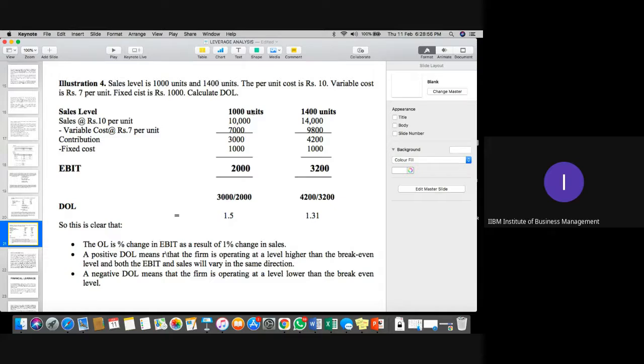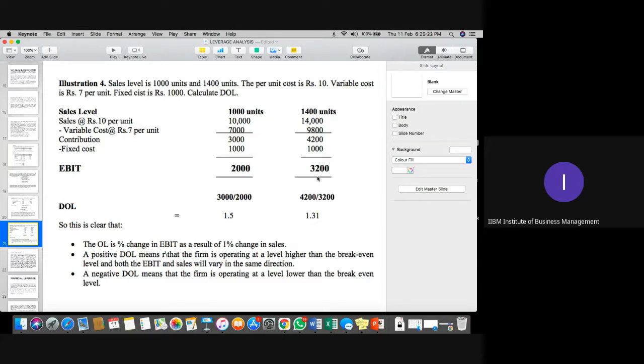Now, in such a case, definitely we can say that the profitability of the company will increase. First of all, you can see that it goes from 2,000 to 3,200, so proportionately it is increasing as well. So in such cases, the operating leverage of the company will also reduce, because the company has higher profit to meet all its expenses.